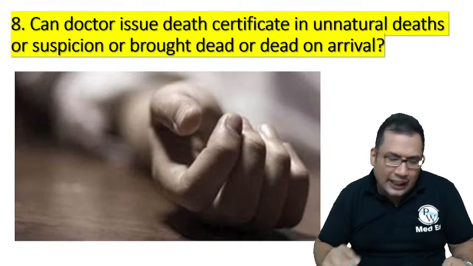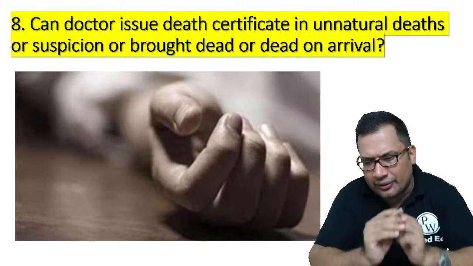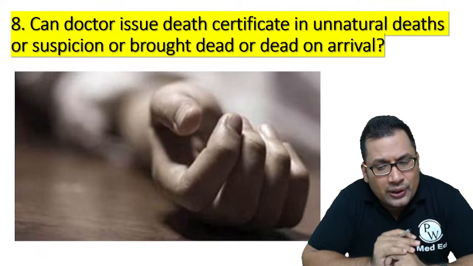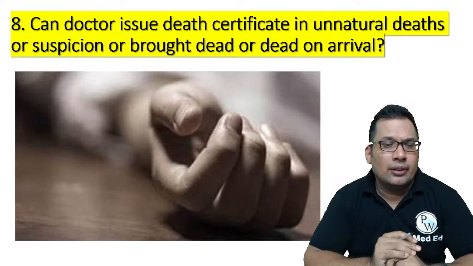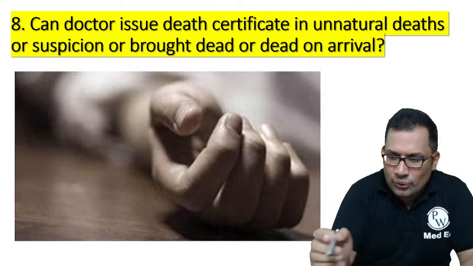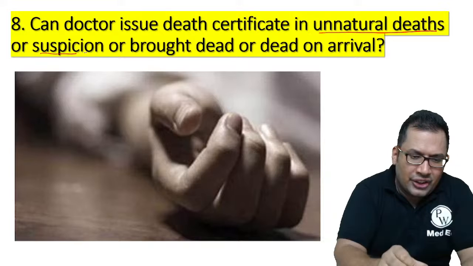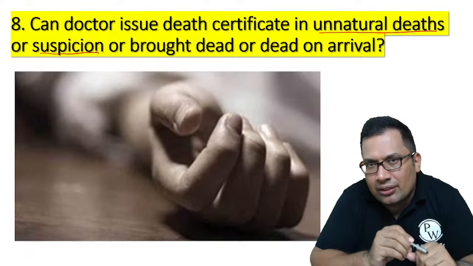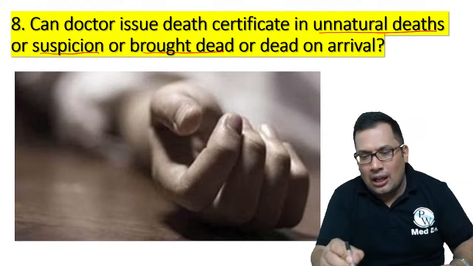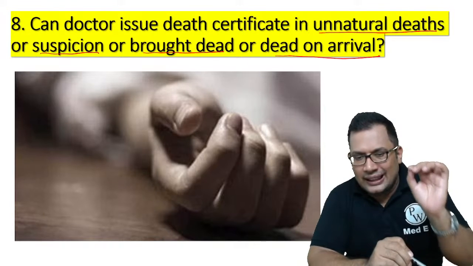And question number 9. Now, sometimes what happens? Brought dead patient or dead on arrival patient. Can a doctor issue a death certificate in unnatural death or suspicion, or a brought dead or dead on arrival patient? Unnatural death, for example suicide. Suspicion, for example a case of homicide. If we have suspicion, or a brought dead patient, or dead on arrival, can you issue a death certificate?